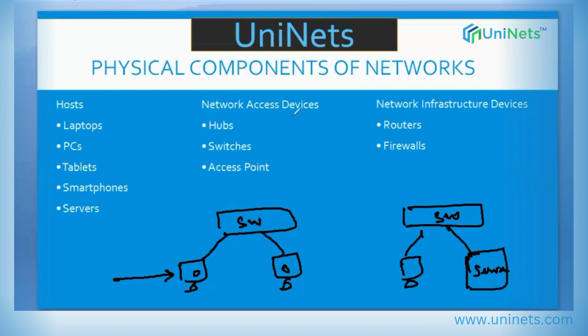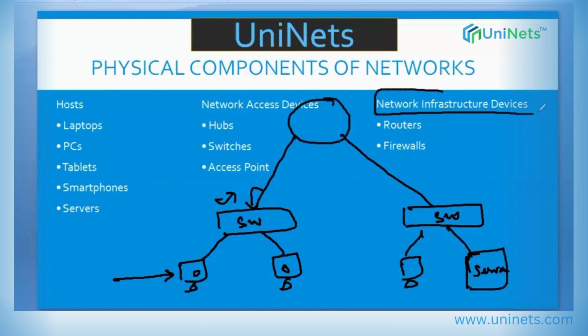These devices which interconnect the hosts together are called network access devices. It's a simple term. If I initiate the traffic, who is the first network device that receives my traffic? Obviously, this network access device. This is the point I'm trying to make. And these switches will be interconnected with the network infrastructure devices.